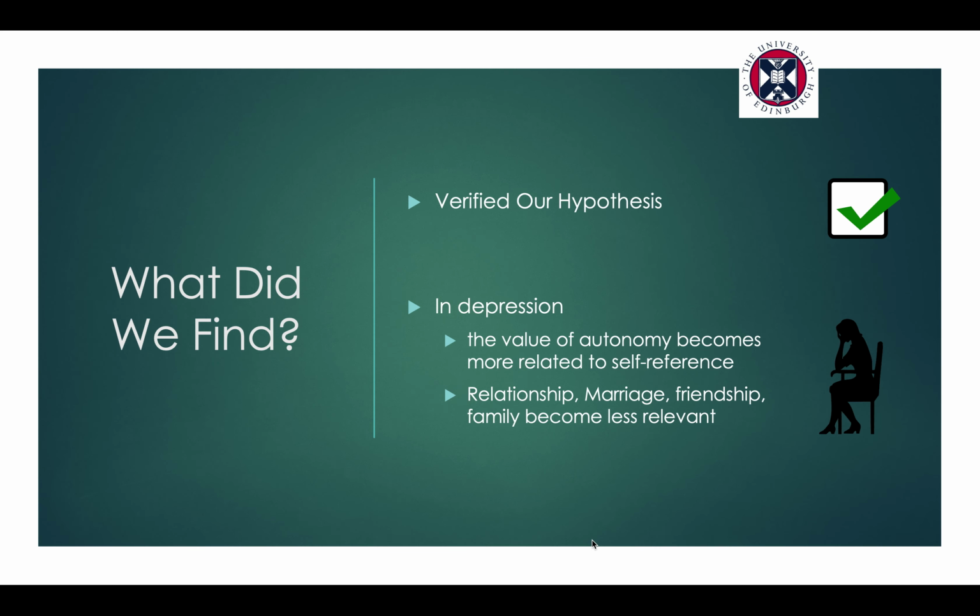We also extracted other examples, such as in depression, the value of autonomy became more related to self-reference, while relationship, marriage, friendship, family became less relevant. In our paper, we provide other examples of relations between concepts, and we also provide some examples of text authored in these subreddits to analyze our results.